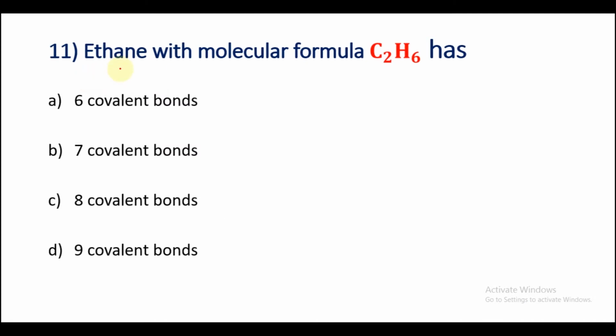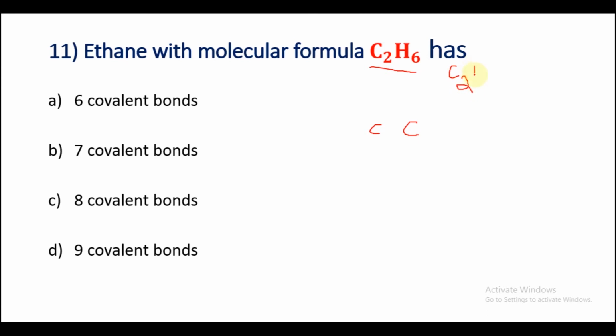Question number 11. Ethane with molecular formula C2H6 has 6 covalent bonds, 7 covalent bonds, 8 covalent bonds and 9 covalent bonds. To find out the covalent bonds, let us try to draw the structural formula for C2H6. Let me write 2 carbons here. So first let us check whether it is alkane, alkene or alkyne. As it is 2 and here it is 6. It is in the general formula of